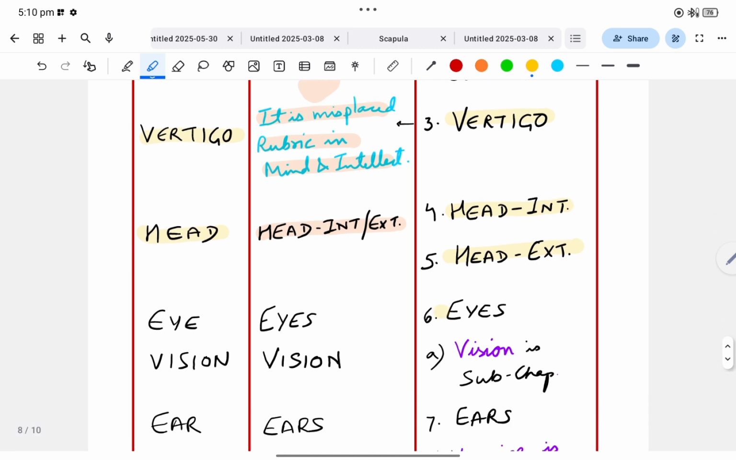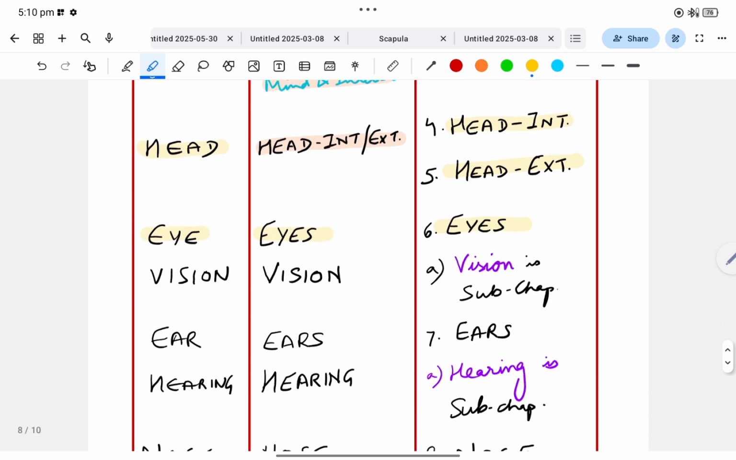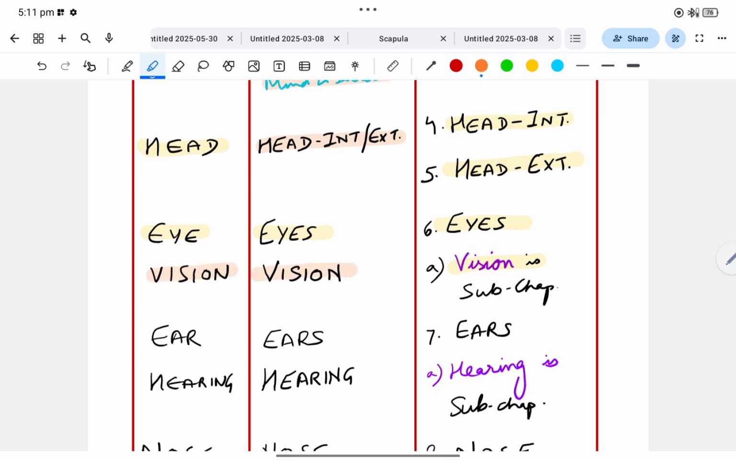Now, sixth chapter is eyes in BBCR. The same chapter is present in Kent and BTPP. Now, there is a sub-chapter vision under eye, but it is a sub-chapter. But in BTPP and Kent, these two chapters are present.